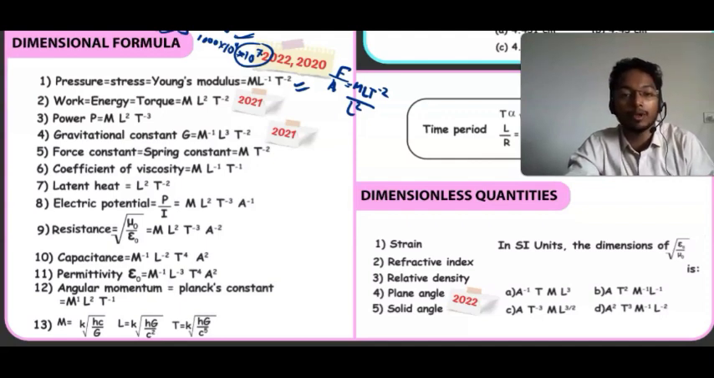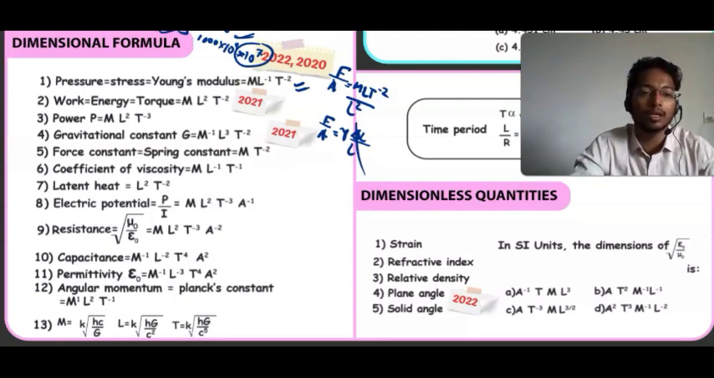How can we derive from the Young's modulus? F upon A is equal to Young's modulus into del L upon L. This will cancel out, the dimension of both is the same, so our Young's modulus will be force upon area. Likewise, the work having the dimensional formula ML square T to the power minus 2 will be equal to the energy, which will be equal to the torque.